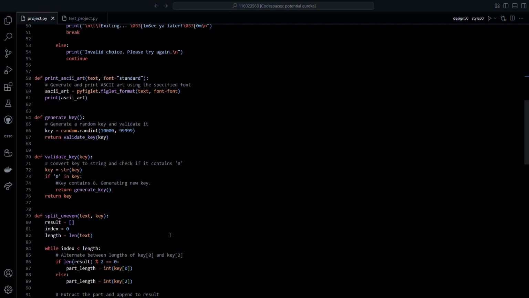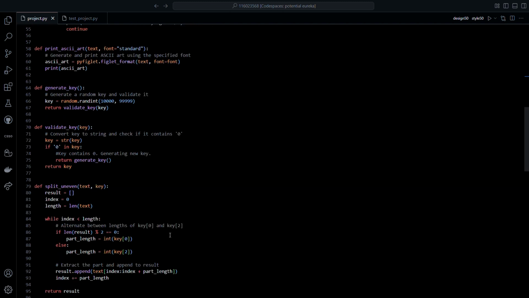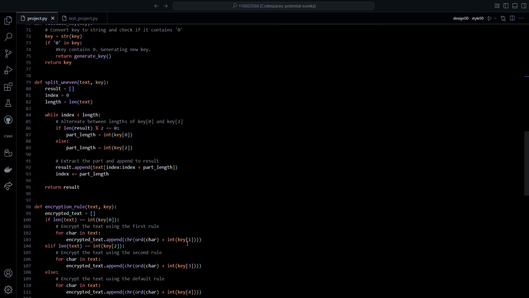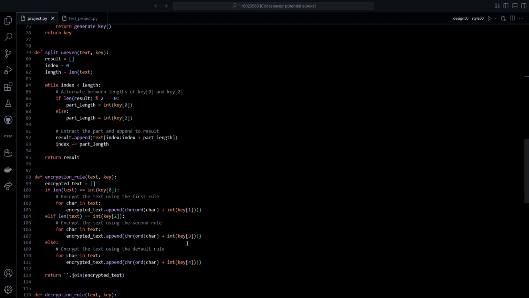Then it defines the function generate key, which generates a random key of 5 digits which does not contain any zero, and that the key does not contain any zero is validated by another function named validate key. And then we define the split uneven text function that splits the text in an uneven manner.